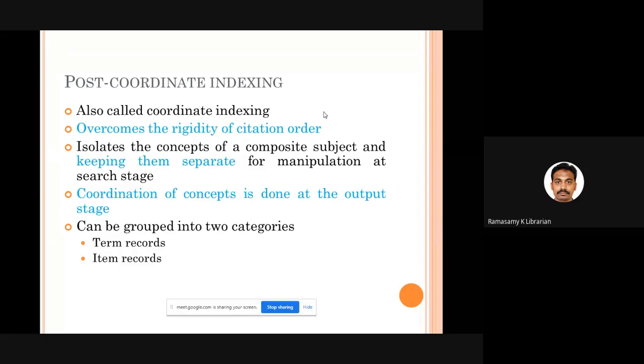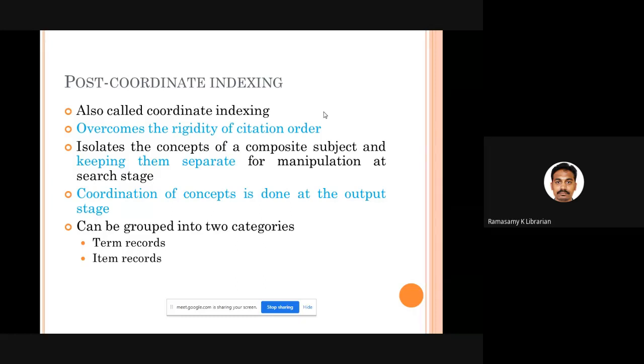In post-coordination, what we are trying to do is that when a book comes to the library, we decide what are the individual keywords that can be used to describe this particular book. So only individual words are identified and kept as such. When a user comes to the library and asks for something, at that time we link and join all the words from various places.